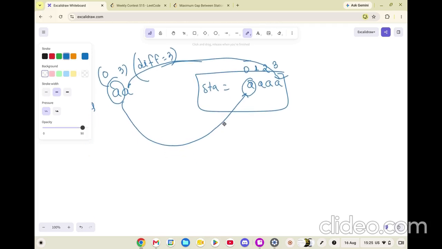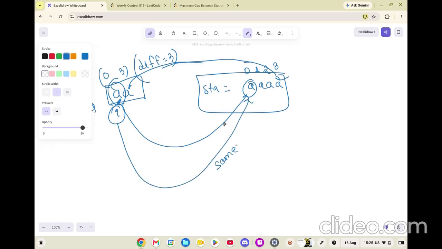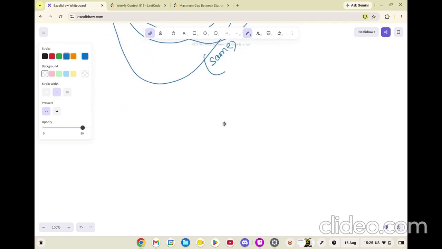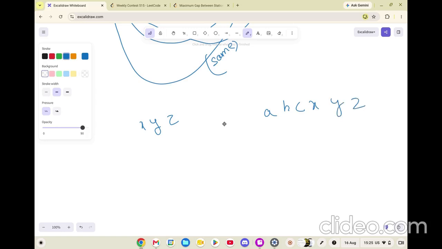The problem wanted to state that you had the skills. This A, the ith character, should reside at a station of any character, but they should be the same. That was the first condition. The second condition was, let's take a different case so that we can understand it. Let's say XYZ, and let's take ABC and XYZ, and let's take a Y here as well, instead of this C, let's make this a Y.